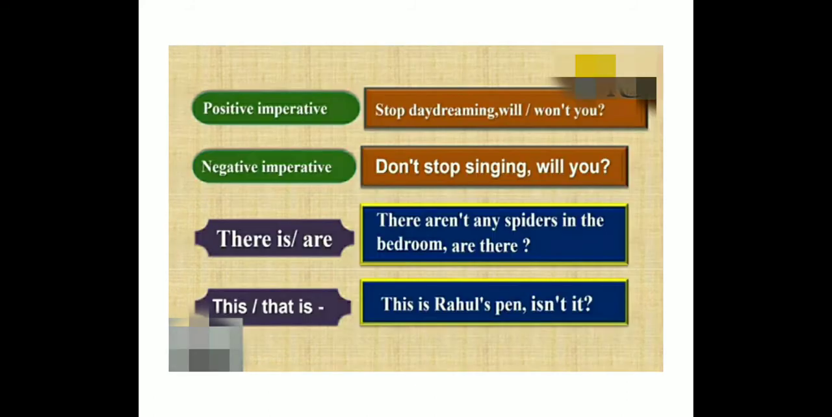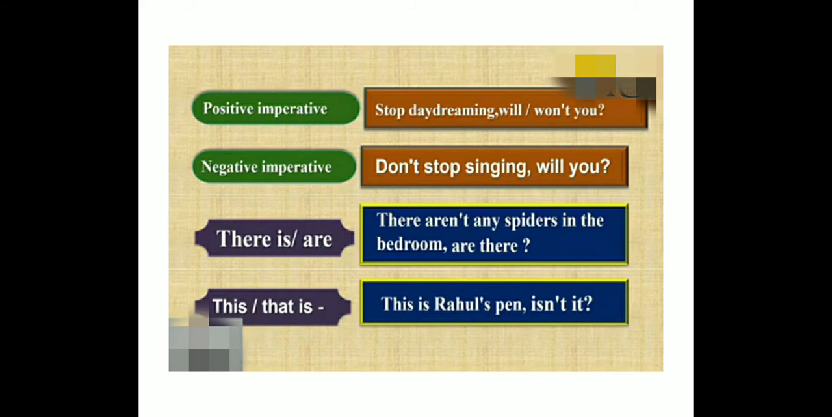See the next one. Positive imperative. Stop daydreaming. Stop daydreaming. Will you or won't you? Either you can use. Negative imperative, don't stop singing. Will you? Because the statement is already negative, you are telling here as positive. Will you? Okay. There is or there are.